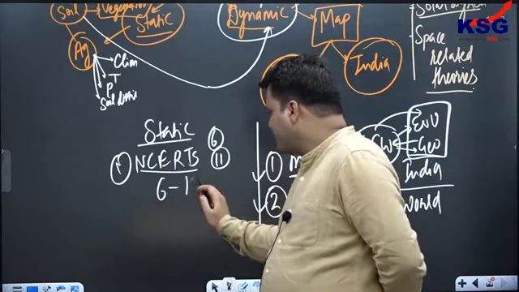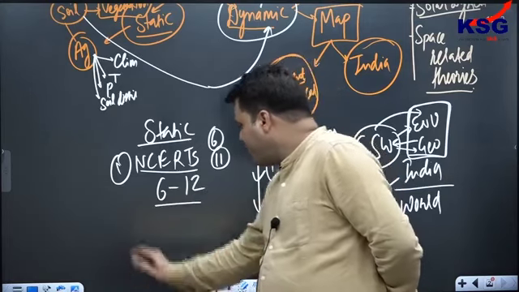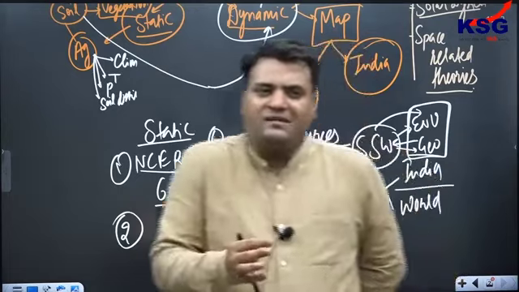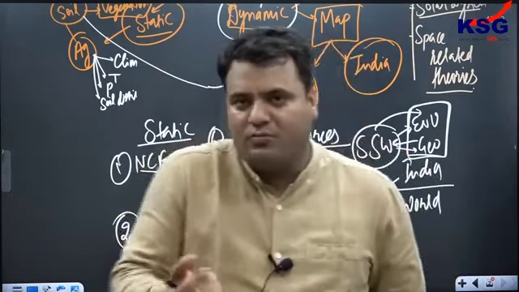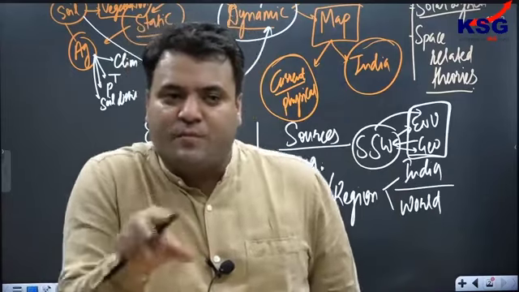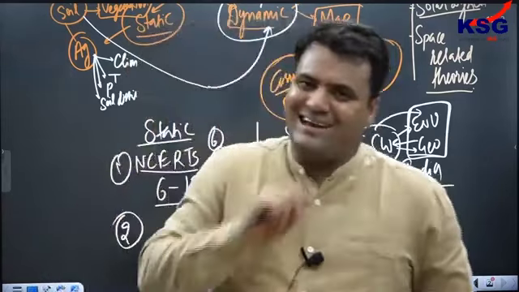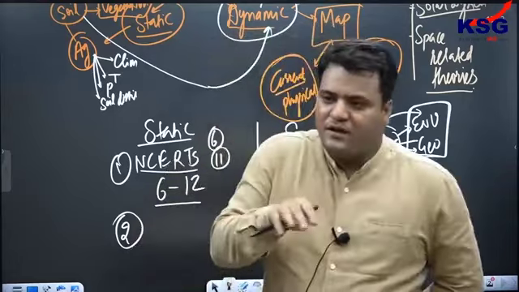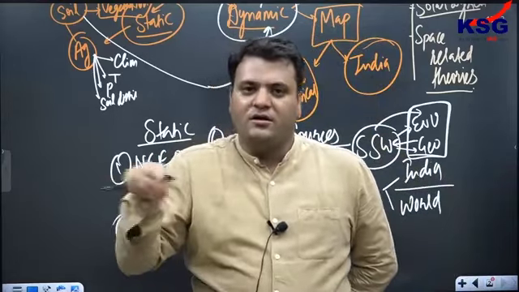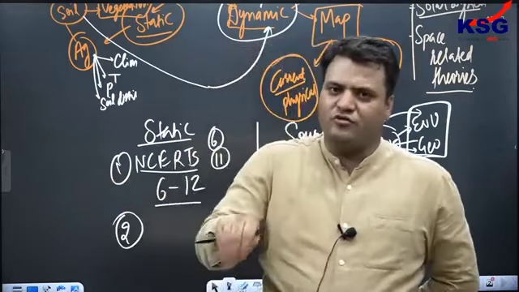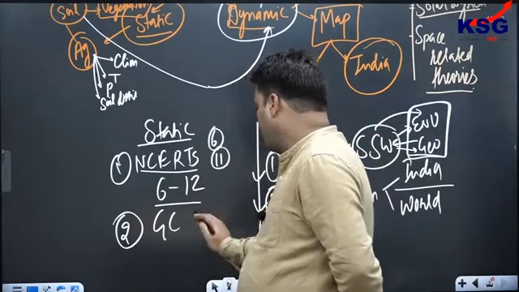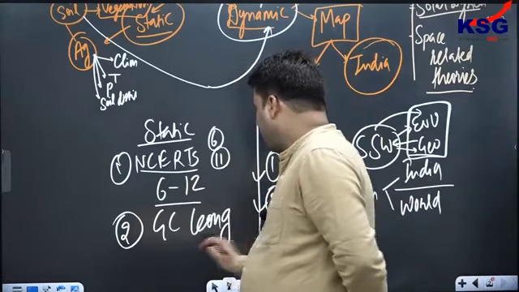to 12th class. Then for further reference reading, you can pick GC Leong. That is a good book actually, where climate and all these chapters are given in a crisp manner, and questions are likely to occur from the crisp manner because that book is not in depth. It has a horizontal cover of knowledge in terms of geographical aspects. So you can refer to that as well. So we have GC Leong. Now this book can also be referred.